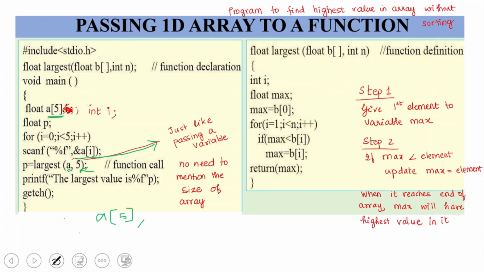But when you are receiving that in the function definition, you will have to mention a bracket. It shows that it is an array. Here B is the formal argument and A is the actual argument. So the value from A is passed on to B and B gets the entire array. So this is what you have to note while passing a one-dimensional array to a function.